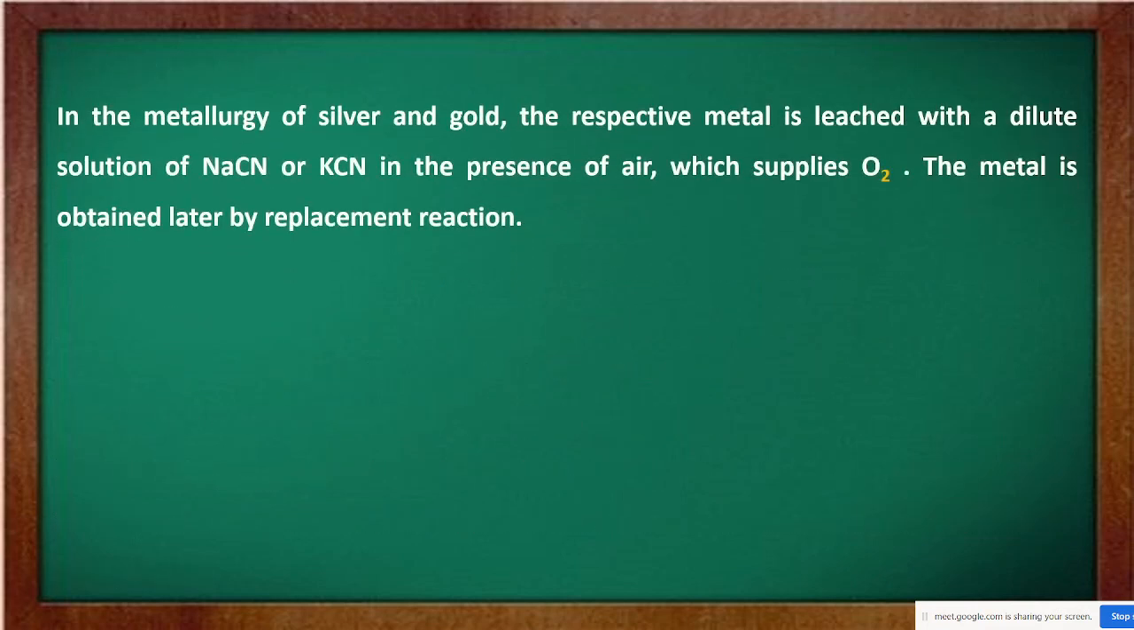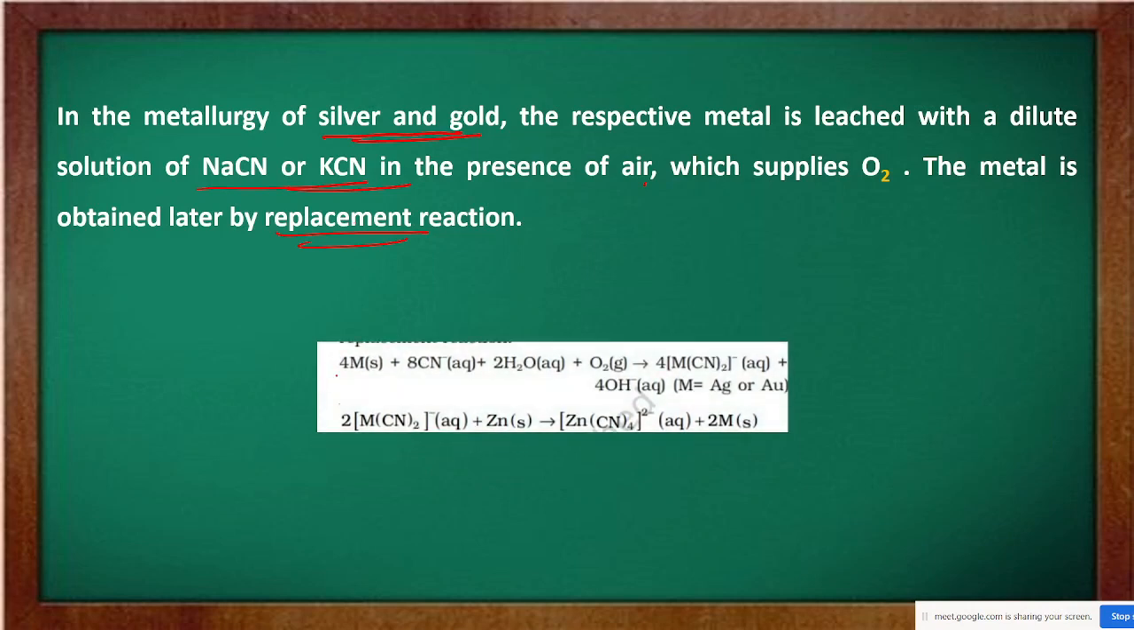Now another one, here in the metallurgy of silver and gold. Now these all were used where the metals are a bit reactive. But for silver and gold, the respective metal is leached out with a dilute solution of sodium cyanide or potassium cyanide in the presence of air. The metal is obtained by a replacement reaction here. See the reaction. This is your reaction. If silver and gold are of least reactivity, their reactivity is not that high. They are least reactive, so we don't need to do much labor for them.